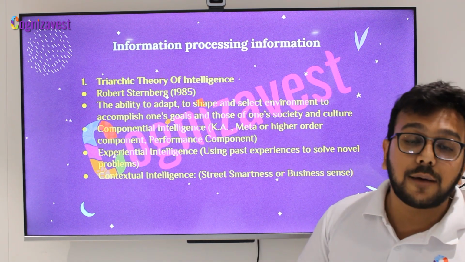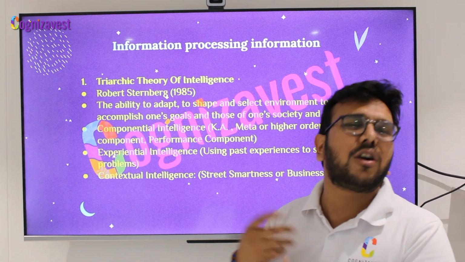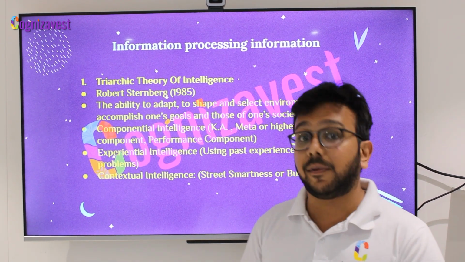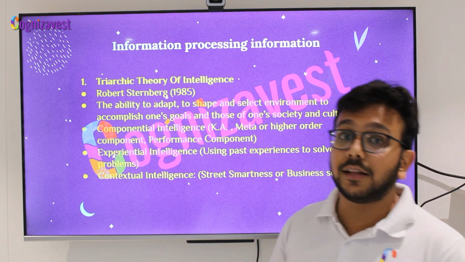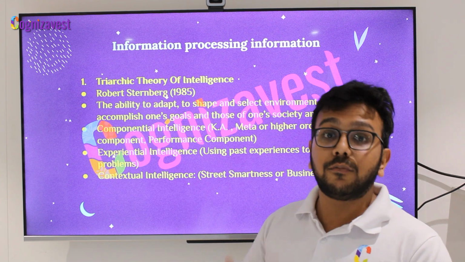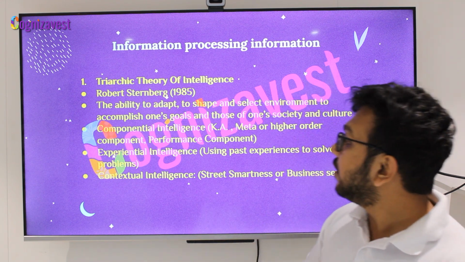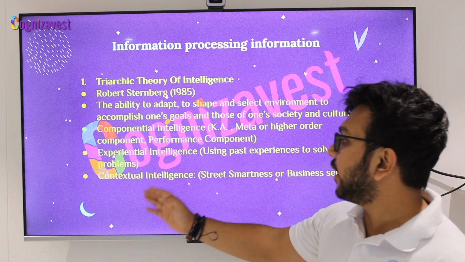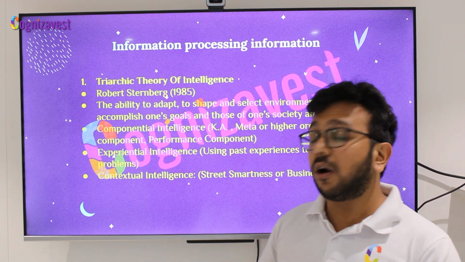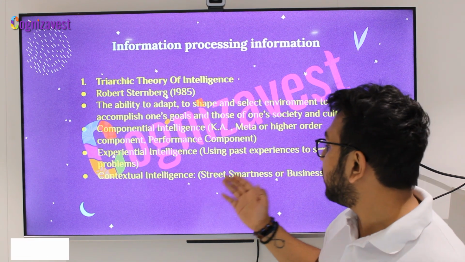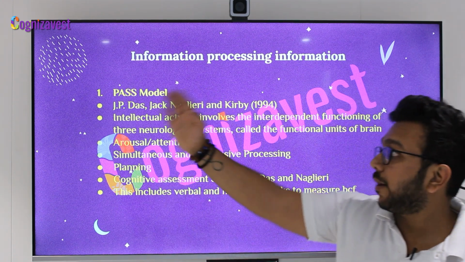problems. For example, you gave a speech in the assembly hall which did not go as planned because of certain reasons. Maybe you didn't use enough punctuations in your speech. Using that experience, the next time you give a speech, you might be using those experiences in order to improve, enhance your presentation, right? So that is your experiential intelligence. And contextual intelligence is basically your ability to handle your day-to-day problems, etc., which is also known as street smartness or business sense. Okay, coming to the last topic, our PASS model.